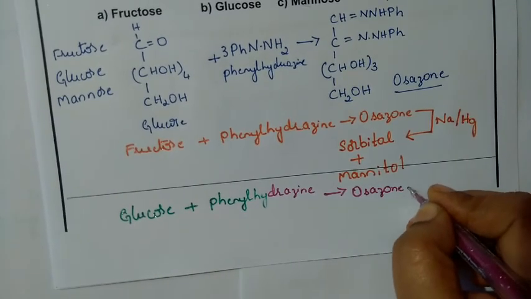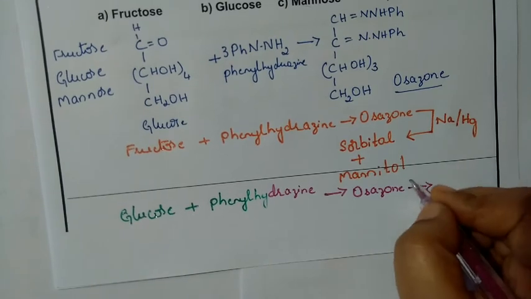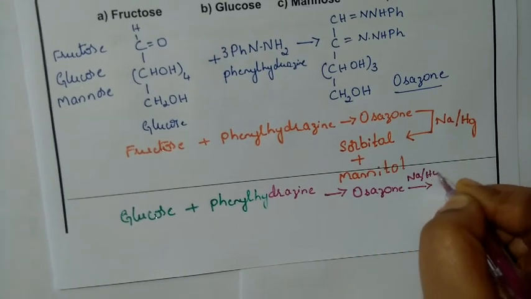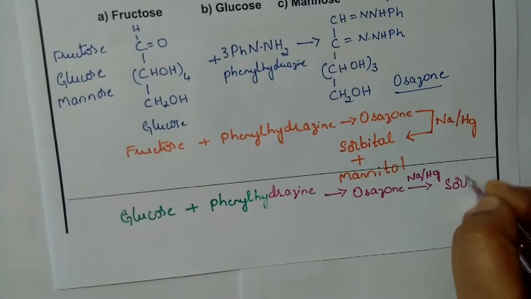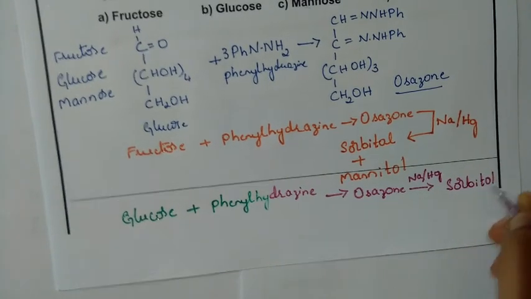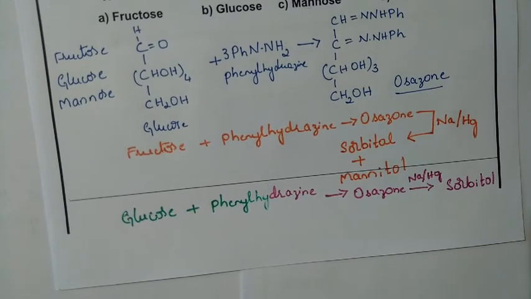And that osazone, if it is reduced with sodium amalgam, you are going to get sorbitol. You are going to get only sorbitol.